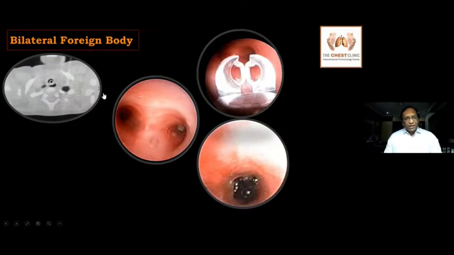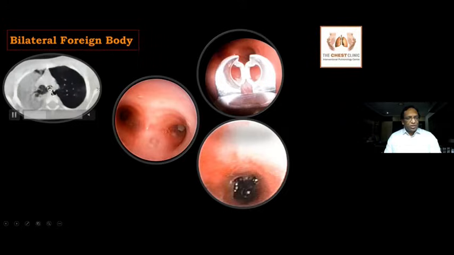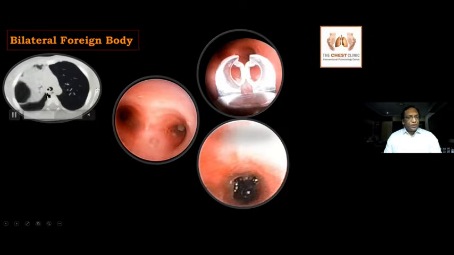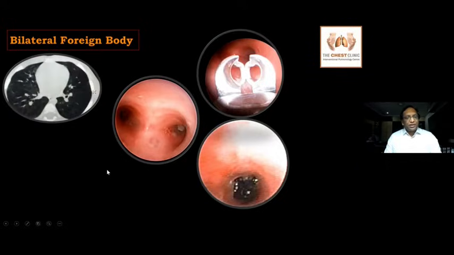This is a very interesting case. It's a case of a bilateral foreign body. You can see a 2-year-old child presented with almost near arrest, intubated in the ER, and you can see a consolidation and the endotracheal tube inside the trachea. Once you go down, the endotracheal tube is in the right main bronchus. What you can see is an obstruction here in the right intermediate bronchus and another obstruction in the left main bronchus. So this is a case of bilateral airway foreign body.